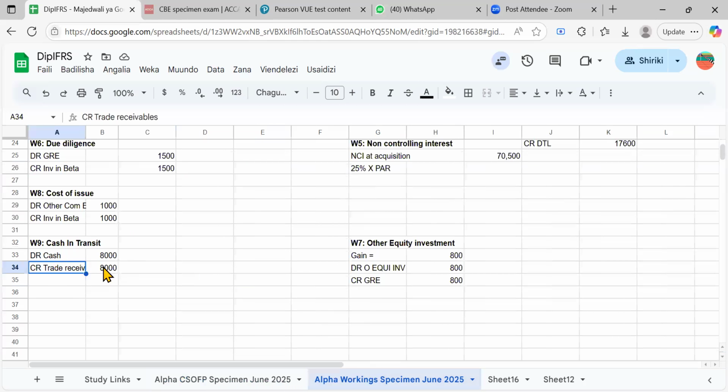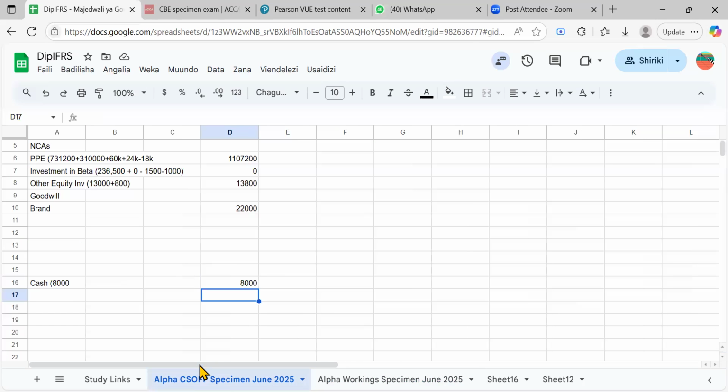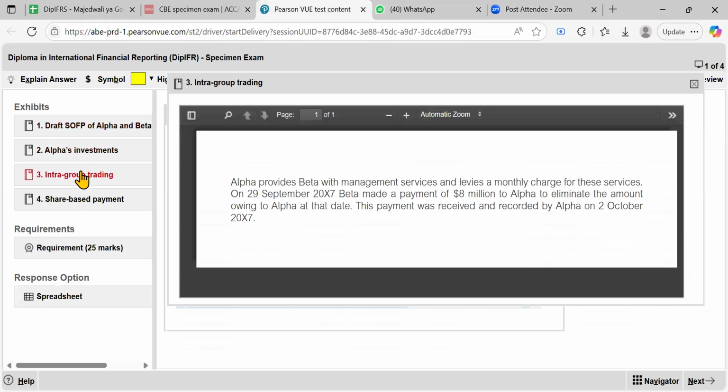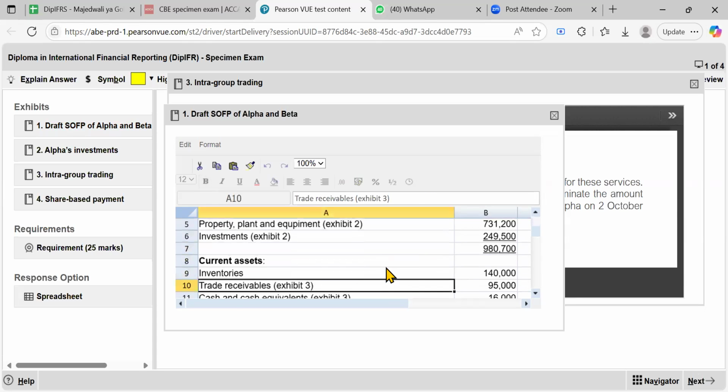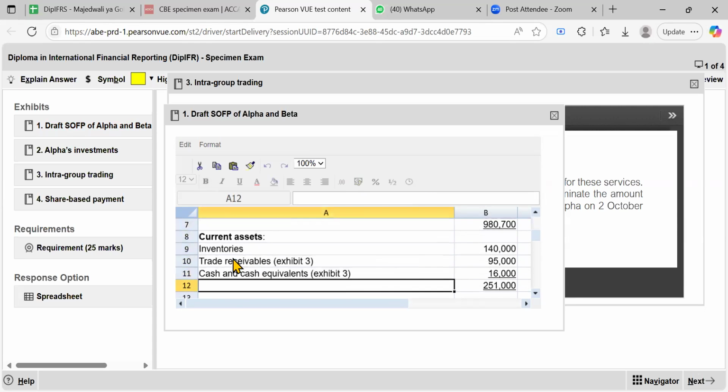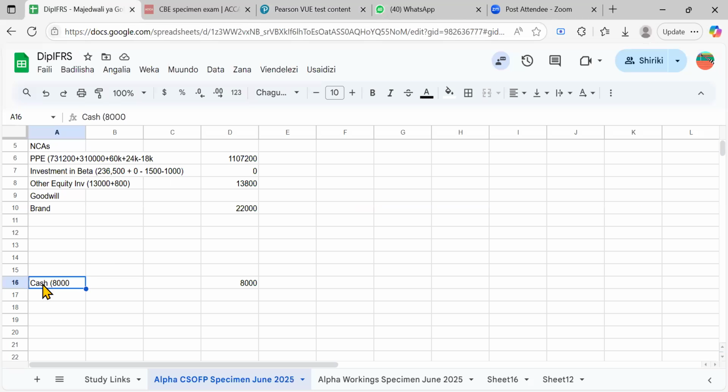It's trade receivables, we credit it by 8,000. So, let's say maybe we have the trade receivables here. I think it's better to know how it has been written. Let's see how this has been written in the books. Trade receivable. Okay, it has been written trade receivable the same way. And here we have cash and cash equivalent. So we could have said let's call this cash and cash equivalent.